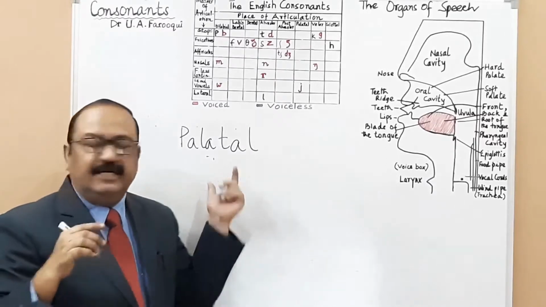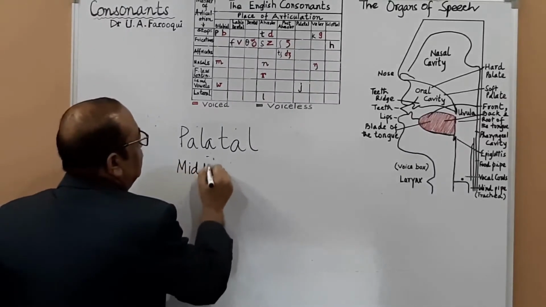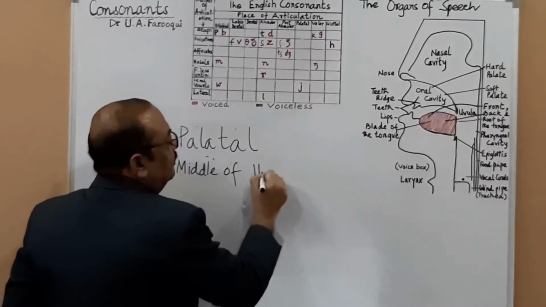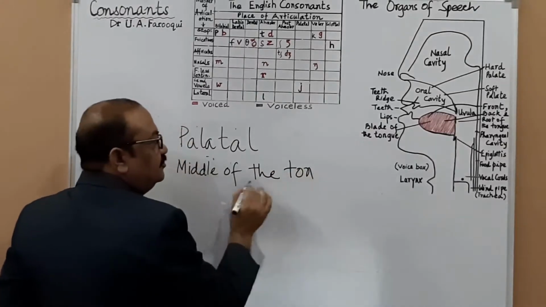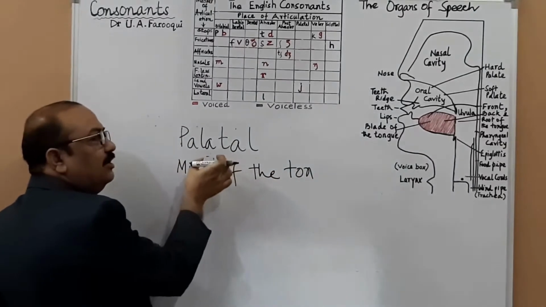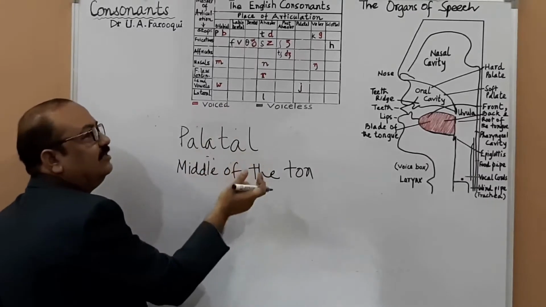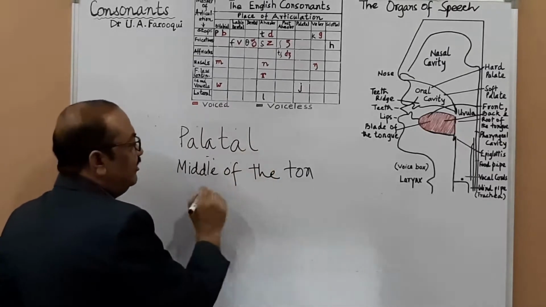Middle of the tongue. Let me write it. You just take down what I am writing here. I am writing in brief because you may have short notes to write in the exam on palatal or alveolar and so on. So it's better that you write them down.